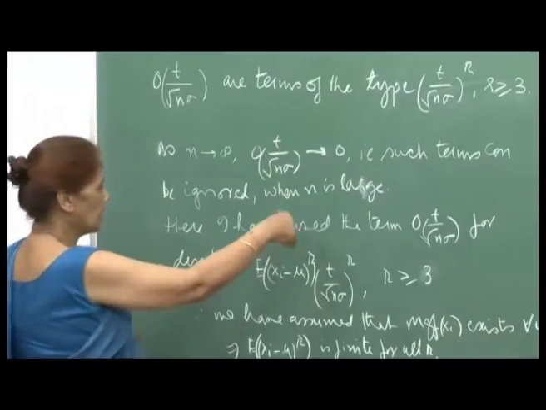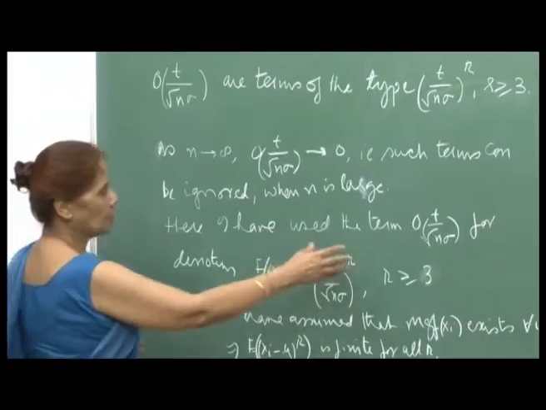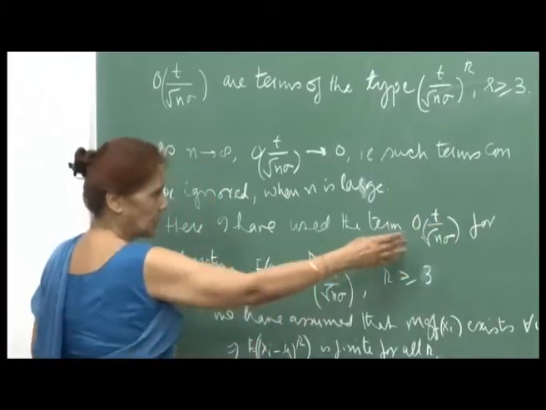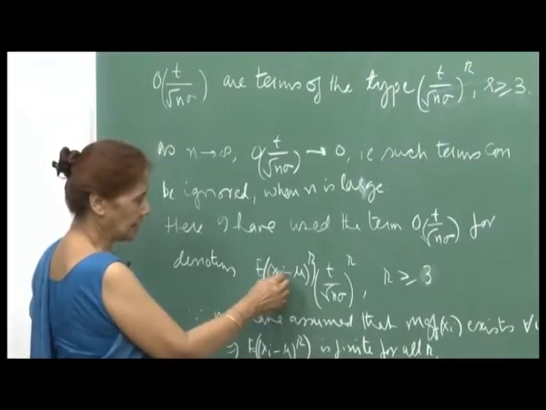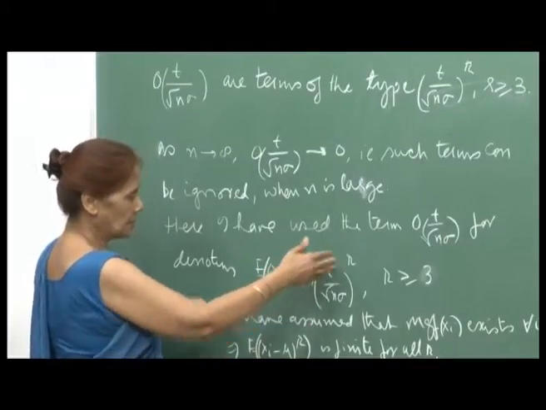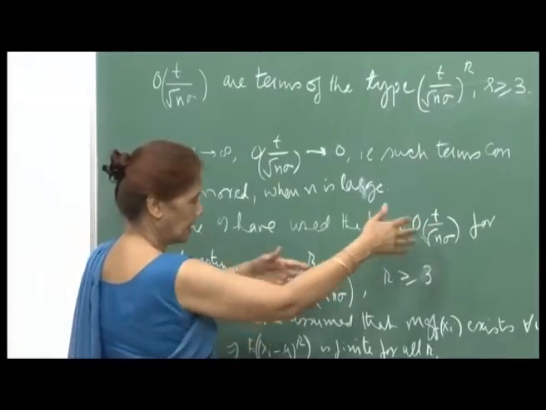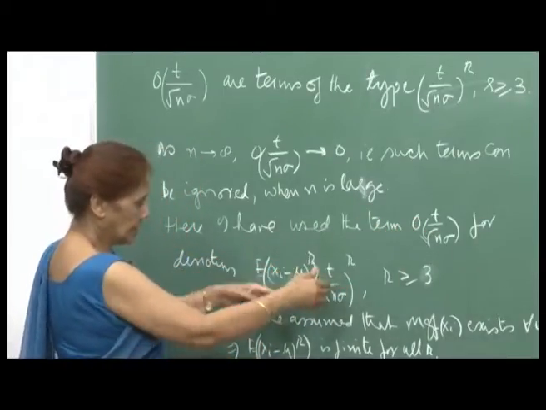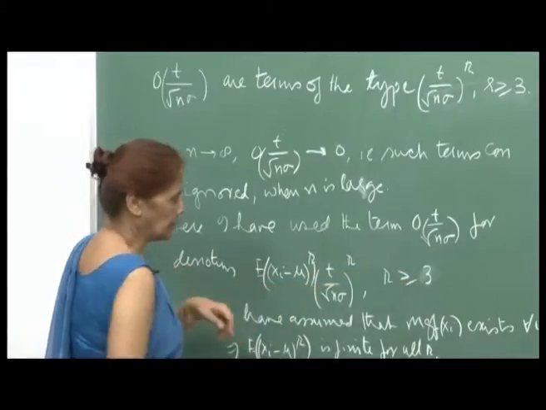This is the idea, but now for convenience I have used this notation also to include the term expectation of (x i minus mu) raised to r. So, in that proof this now denotes this into (t upon root n sigma) raised to r, for r greater than or equal to 3. Okay.